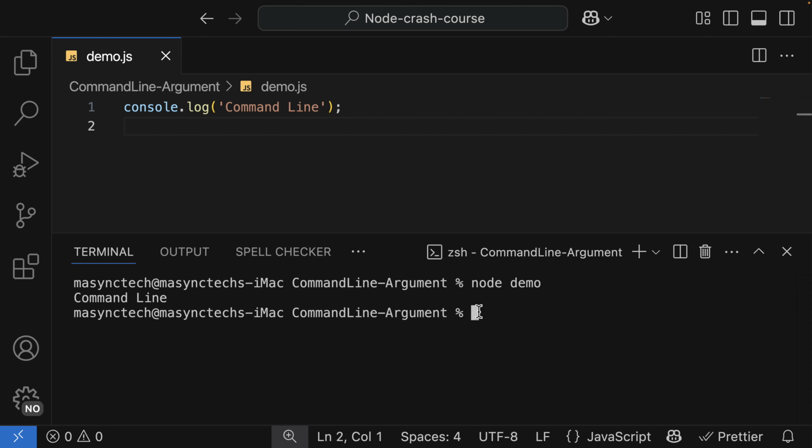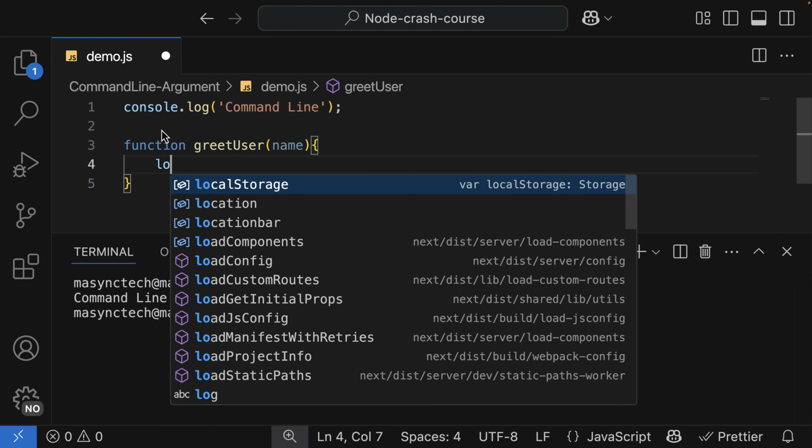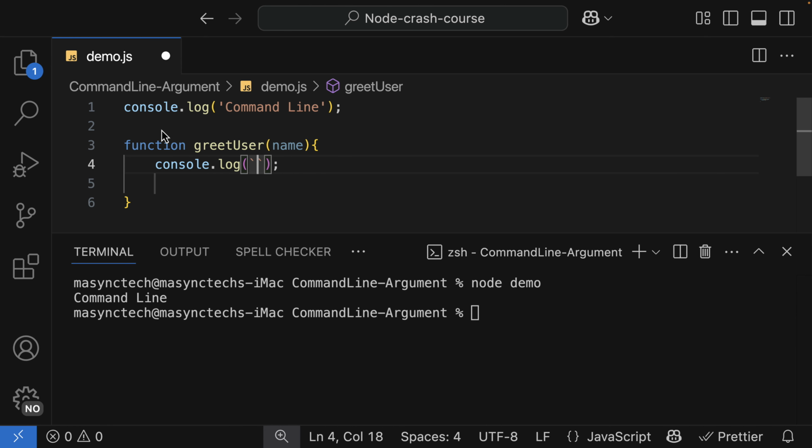Now, upon running the application, I want to pass additional information to my application. Let's say that I want to greet a user. So in here, I'm going to have a function called greetUser, and this function will take in the name of the user, and I'm just going to log by saying good day, and then I'm going to inject the user as name.